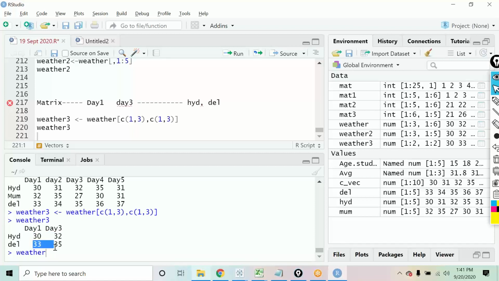Day 1, Day 3, 30, 35. And if you want, you can also achieve the same output by writing the row names and column names also, right? अभी जैसे यहाँ पे वरुण ने सीधा कॉलम नंबर डिफाइन कर दिया, because it is quite easy also, कॉलम नंबर डालना बहुत इजी है, right? So let me create weather 4. आप इसको ऐसे भी कर सकते हो, right? You can define it like this, weather 4 जो आप क्रिएट कर रहे हो यहाँ पे, आप सीधा सीधा रो नेम्स और कॉलम नेम्स भी डाल सकते हो. जैसे आपको चाहिए रो नेम्स में, for example, class, just give me 1 minute, okay?